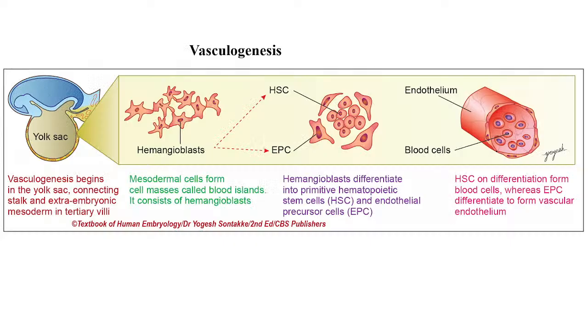As we can see in this diagram, vasculogenesis, as we have discussed, begins in the yolk sac, basically, and it starts from the mesodermal cells, as we already discussed, and as we have drawn the diagrams in the previous lectures about this process. So these mesodermal cells or mesenchymal cells form the blood islands, and that consists of hemangioblasts. Okay, and these hemangioblasts further differentiate into two types of cells. Those are hematopoietic stem cells and endothelial precursor cells.